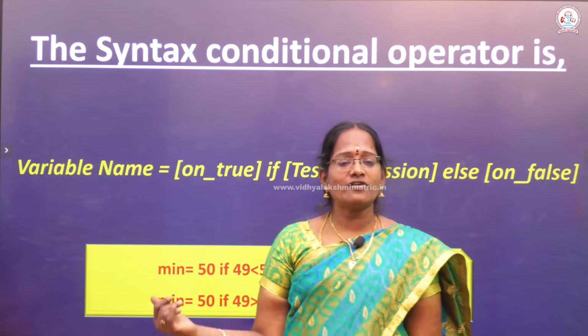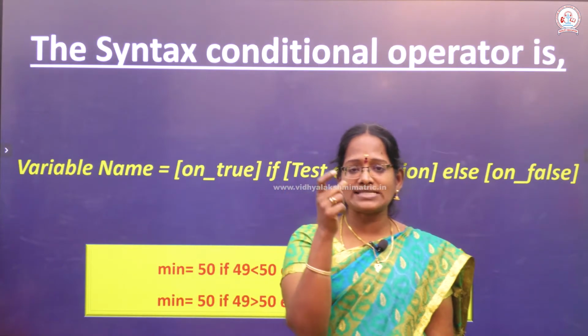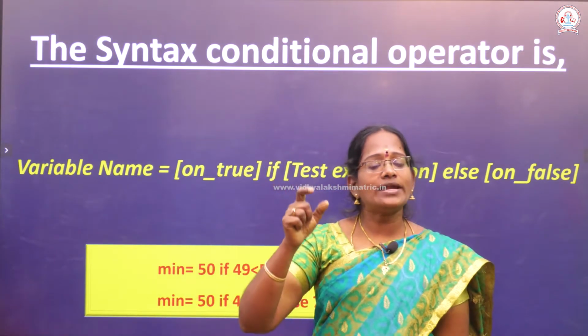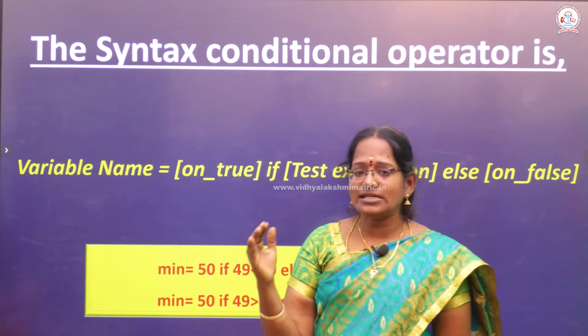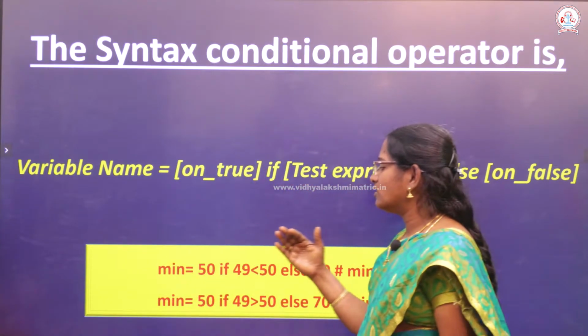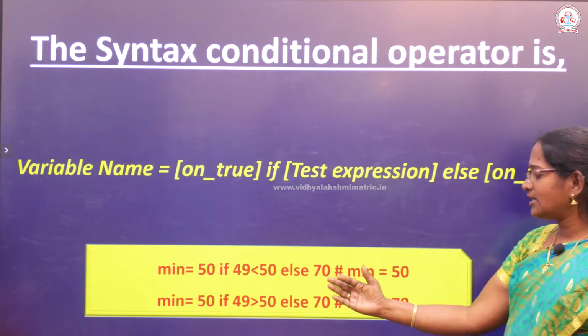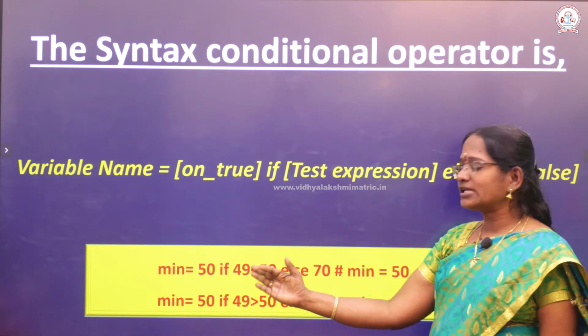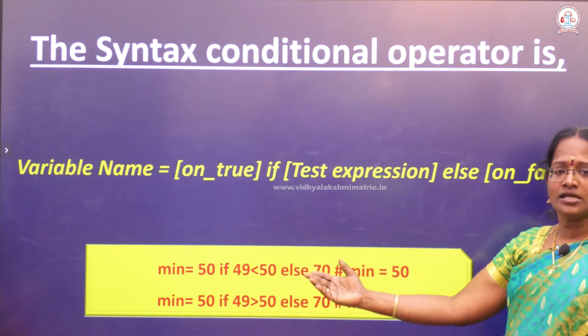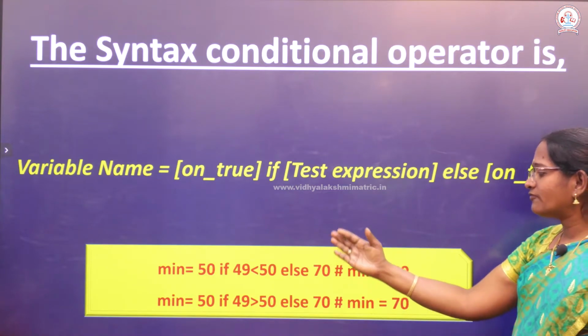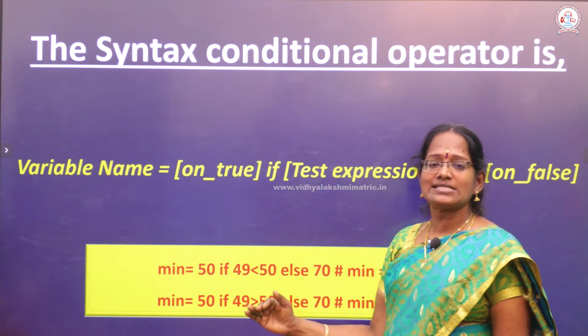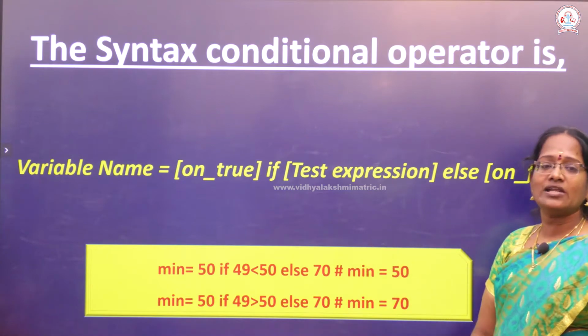What is an example of a conditional operator? First you assign the variable, a is equal to 20 or m is equal to 50. You enter the condition if 49 less than 50. That means if the condition is true, this value is assigned, otherwise the 70 value is assigned.